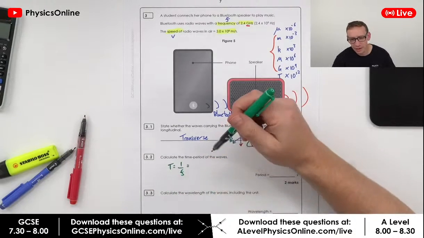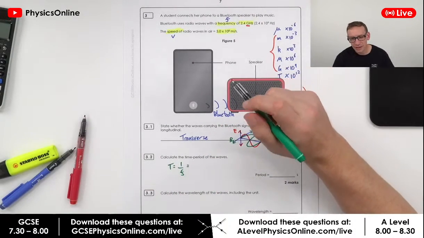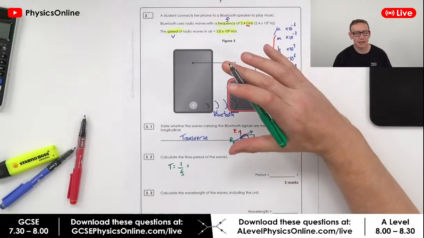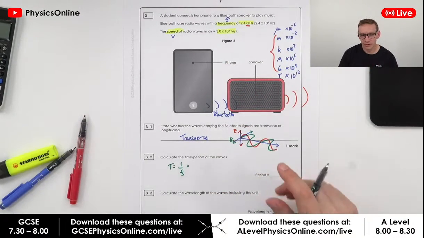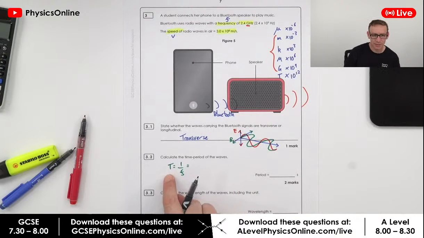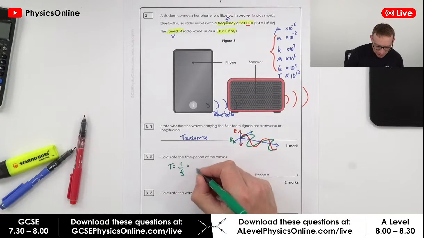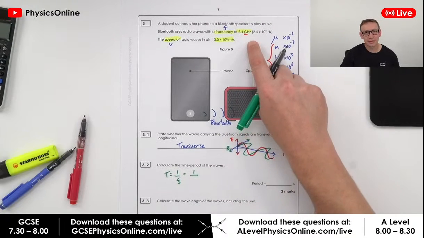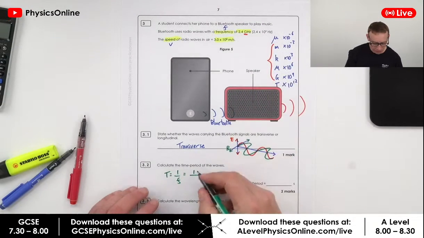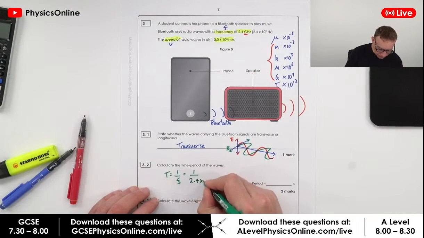Now what we do here is we use a capital T to be the time period. So that's the time for one oscillation. We always use a capital T to represent that. And that's going to be equal to 1 over the frequency. But the frequency is this massive number up over here. So that's 2.4 times 10 to the 9.